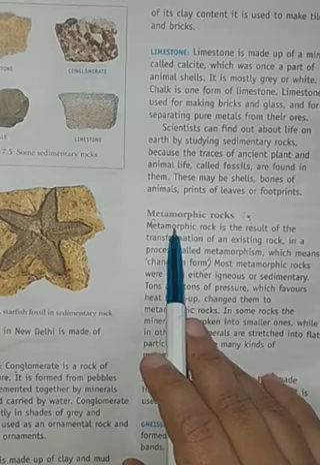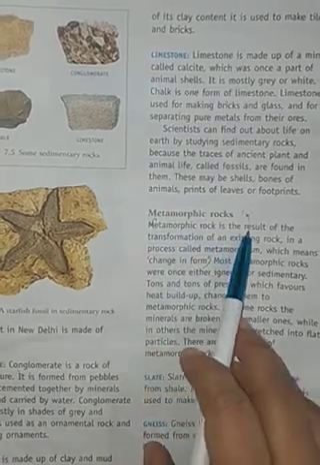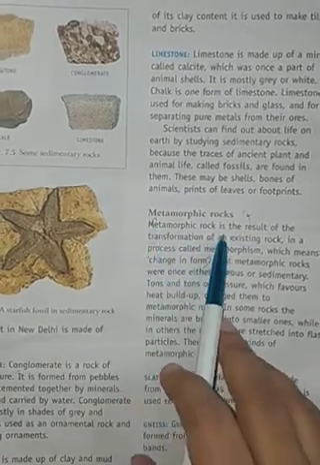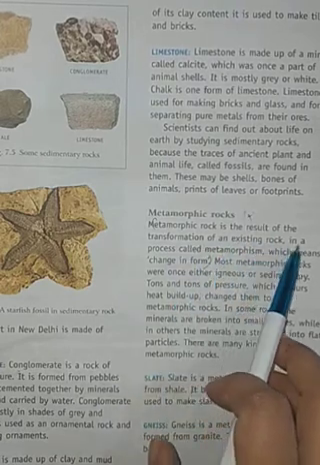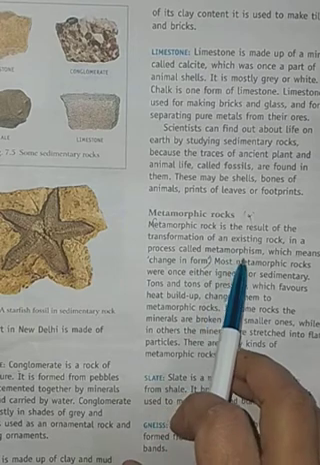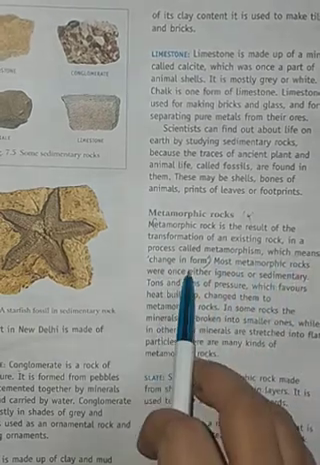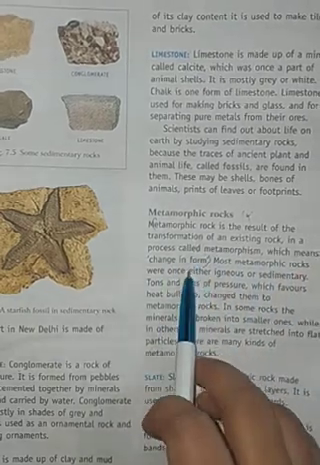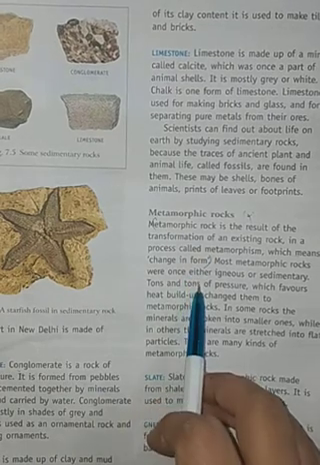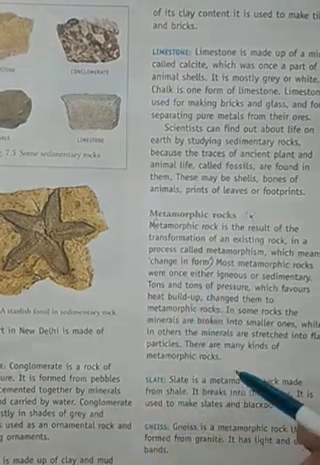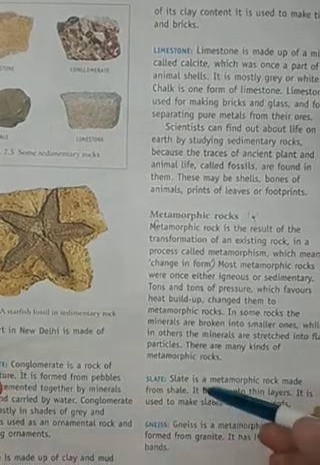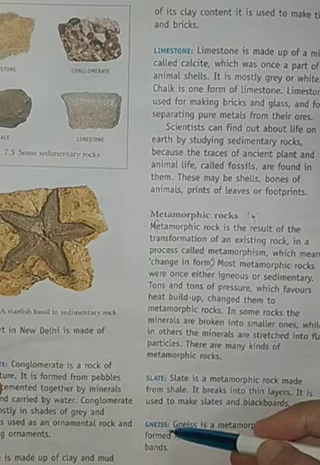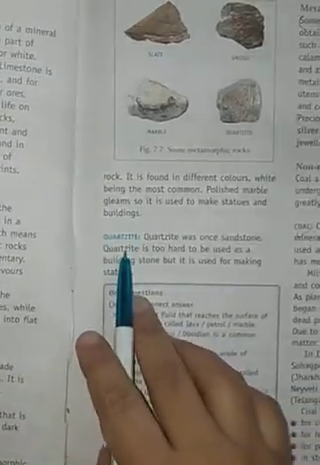The third kind of rocks is metamorphic rocks, and how are they formed? Metamorphic rock is the result of transformation of an existing rock in a process called metamorphism, which means change in form. In this way metamorphic rocks are formed, and this we will study in detail. It is again of four types: slate, gneiss, marble and quartzite.